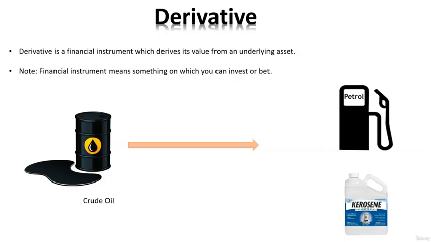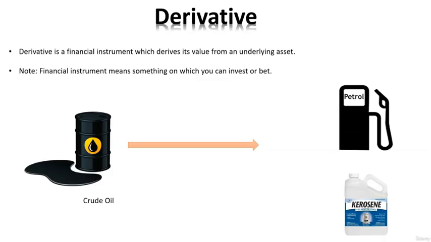Before learning options, where this terminology came into trading, you have to understand derivatives. What is a derivative? A derivative is a financial instrument. What is meant by financial instrument? I will tell you. A financial instrument is anything that you can bet on. For example, there is a cricket match or football match going on and you can bet that this particular team might win. This is also called a financial instrument. Why? Because you can make some money from that.